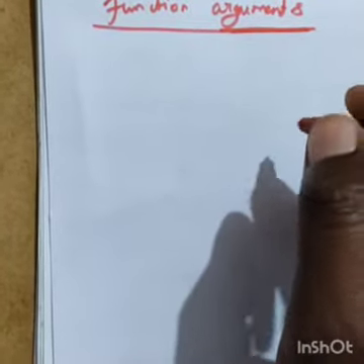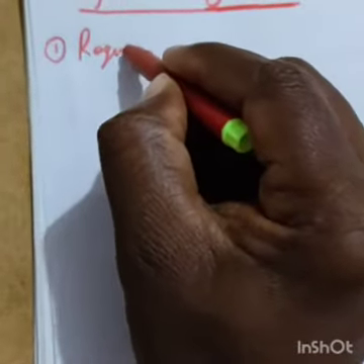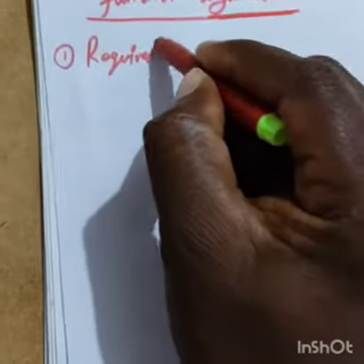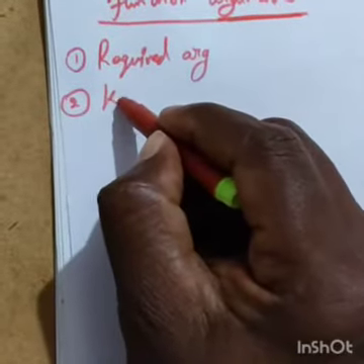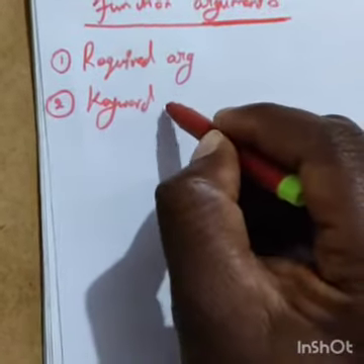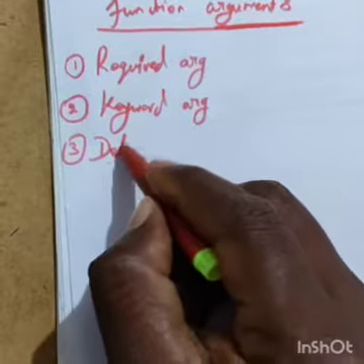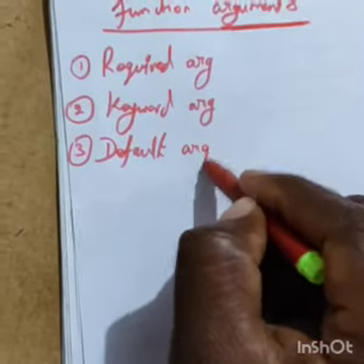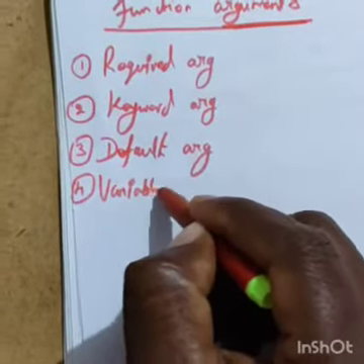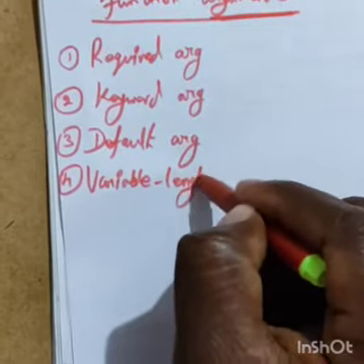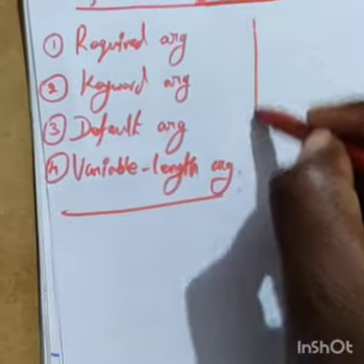Primarily there are 4 types of function arguments. The first one I will teach you is the required argument, then the keyword argument, then the third one is the default argument, and then the fourth one is the variable length argument. So totally there are 4 arguments.